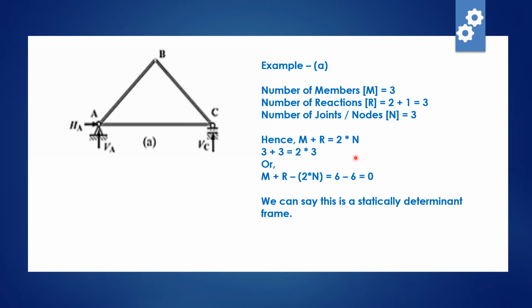Now M plus R equal to 2N. We need to see whether this is satisfied or not. Number of members 3, number of reactions 3, so equal to 6. Nodes is 3, 2 multiplied by 3 equals 6. So M plus R minus 2 multiplied by N equals 6 minus 6 equals 0. So we can say this is a statically determinate frame. I hope example A is clear.